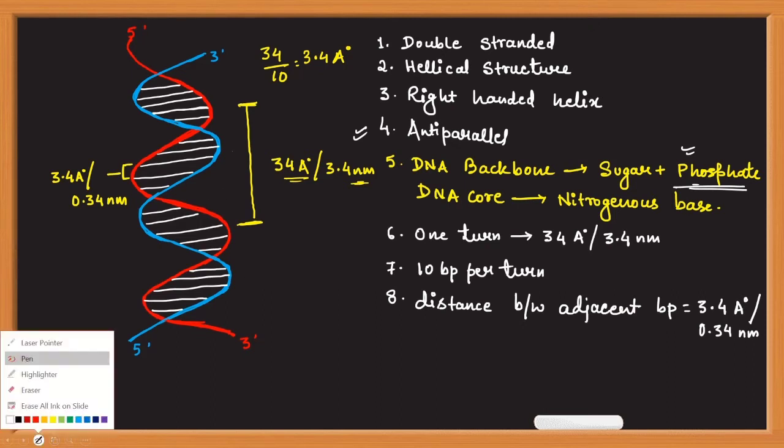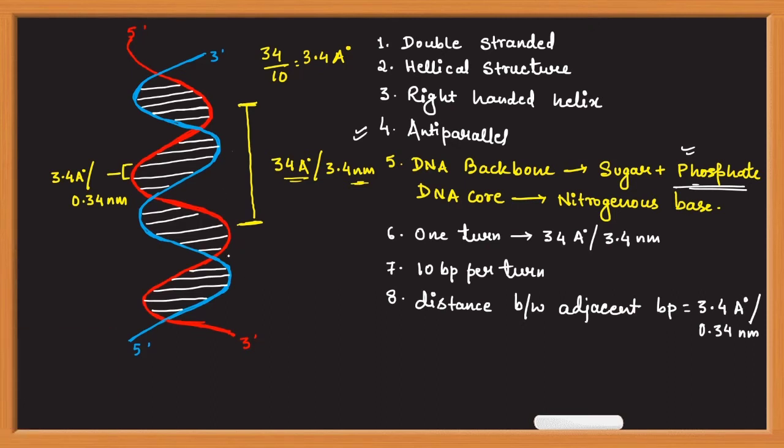Now, due to the bending and turning of nucleotides, grooves are created in the nucleic acid. So you can see there are two types of groove. One is very narrow or very small. These are known as minor groove. And then there are some grooves which are very wide or very deep, and they are known as major groove.